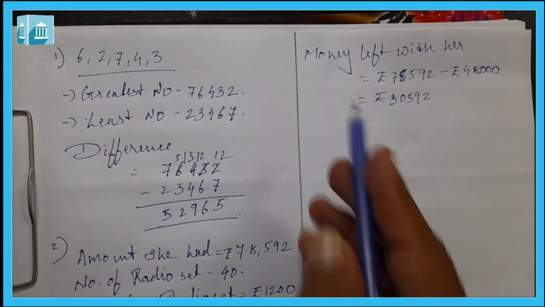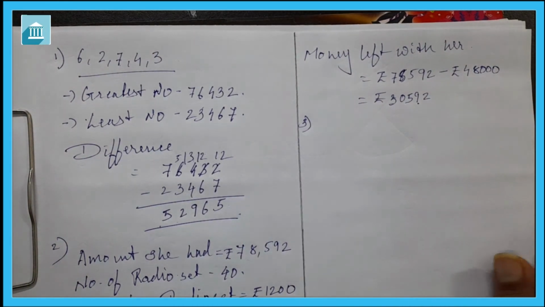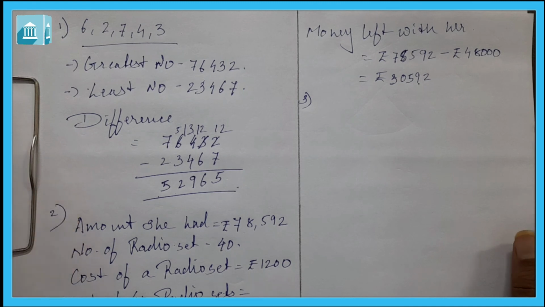Okay, now next question, question number 3 is: the distance between the school and the student's house is 1 kilometer 875 meters. Every day she walks both ways.